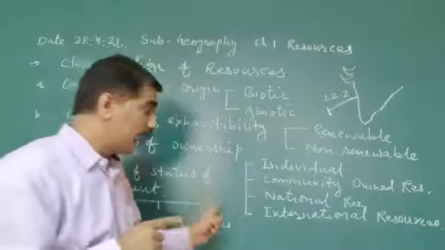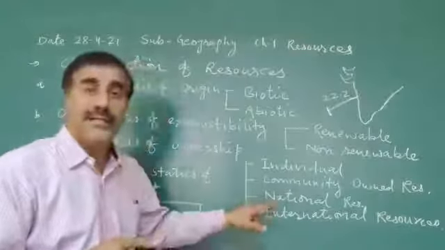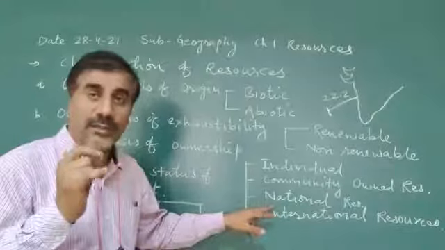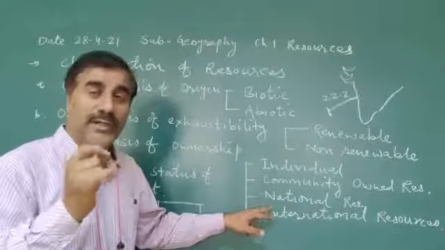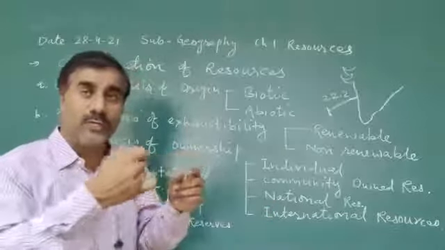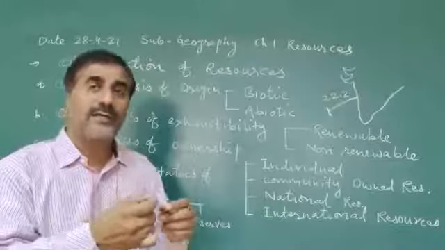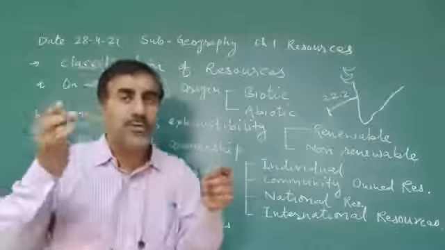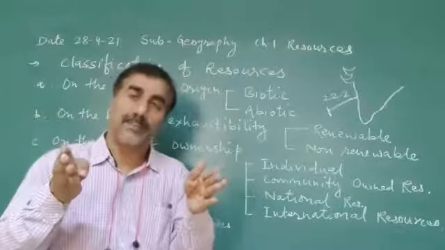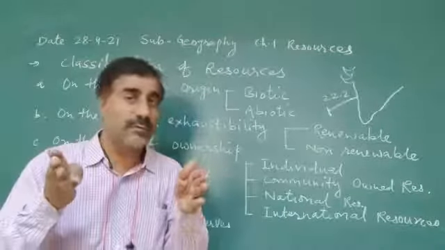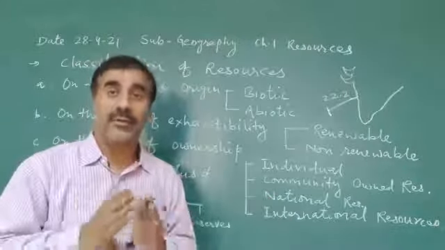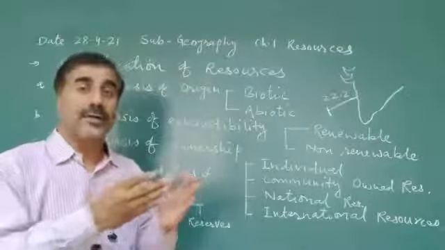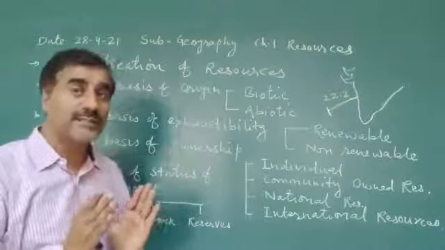So don't be confused between national resources, which are the property of any nation, and international resources. Up to 22.2 kilometers from the political border to the ocean border, such resources are located or may be found, like Bombay High in our India, a petroleum producing area, part of our national resources.